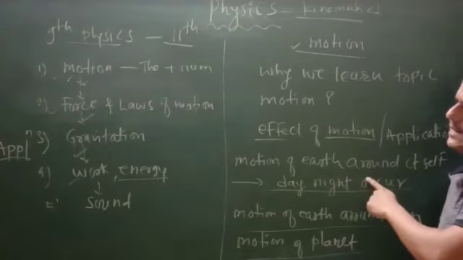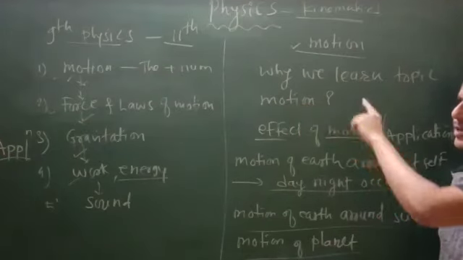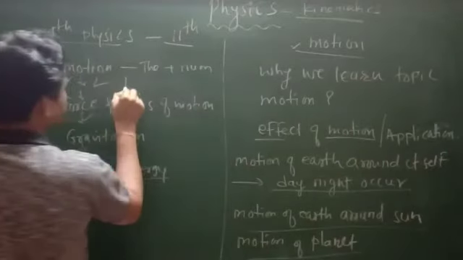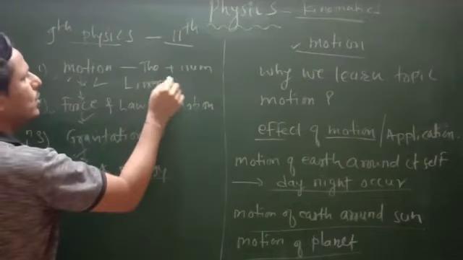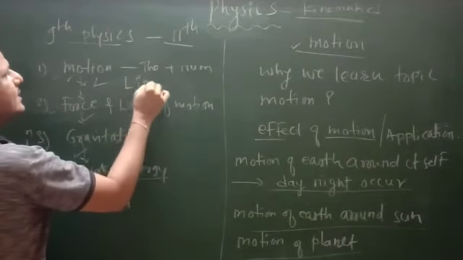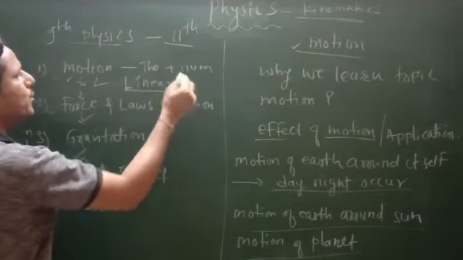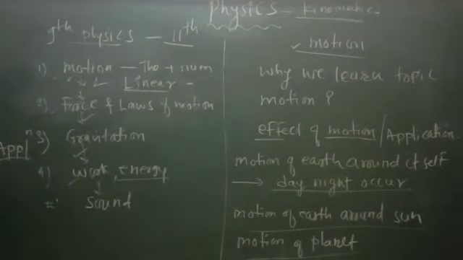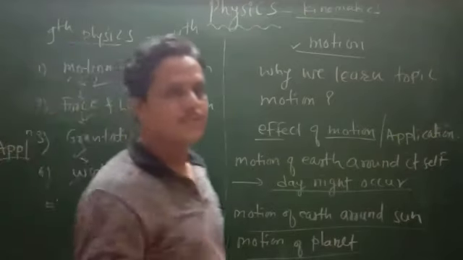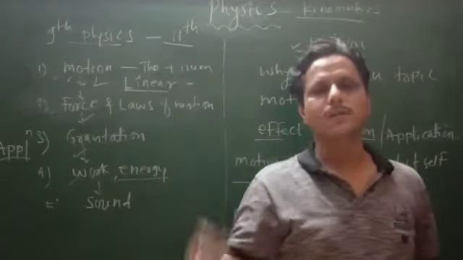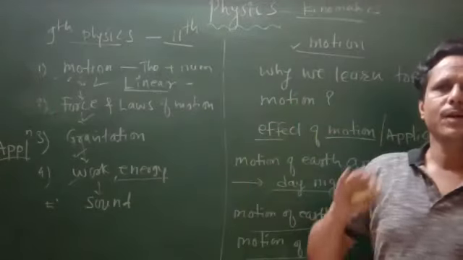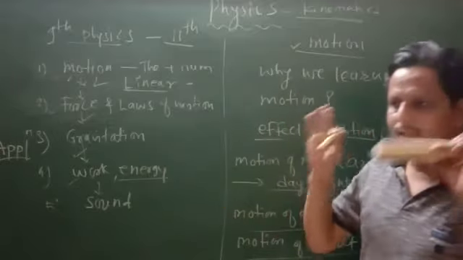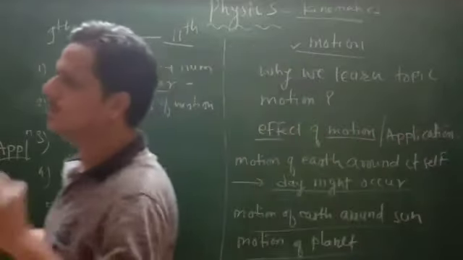Right now in class 9, the topic of motion we are going to learn is simple linear motion. In higher classes, you are going to deal with other types of motion like circular motion, rotational motion, oscillation. But before that, in class 9, you have to clear all the basic concepts about motion.